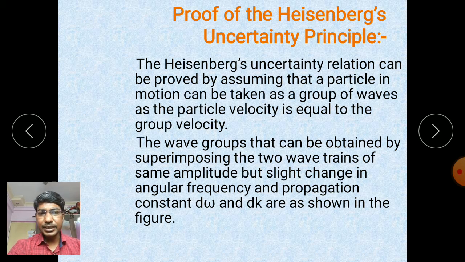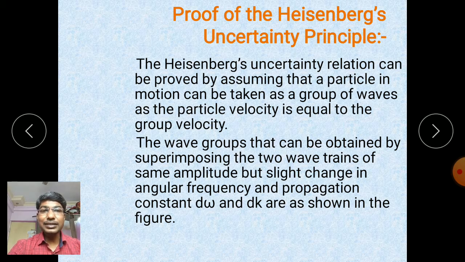We can prove this uncertainty principle. The Heisenberg uncertainty principle can be proved by assuming that the particle in motion can be taken as a group of waves. The particle velocity is equal to the group velocity, which means the particle is moving with the group of waves, and that group velocity is equal to the particle velocity.